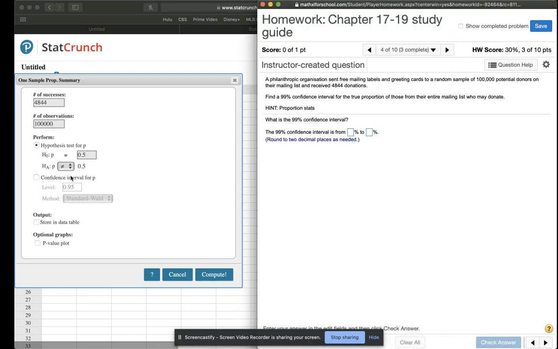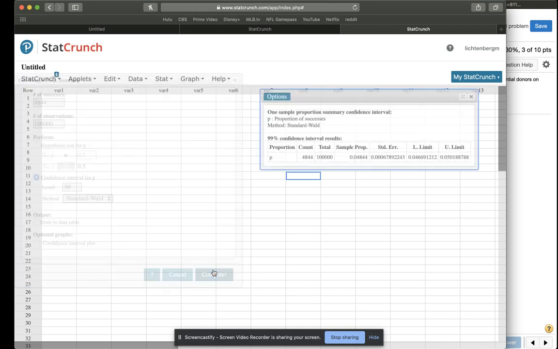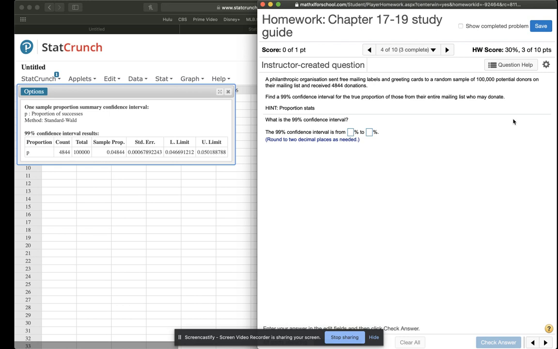Okay, and we're doing a 99% confidence interval. So we're going to change that to 0.99. Okay, and there's our confidence interval.